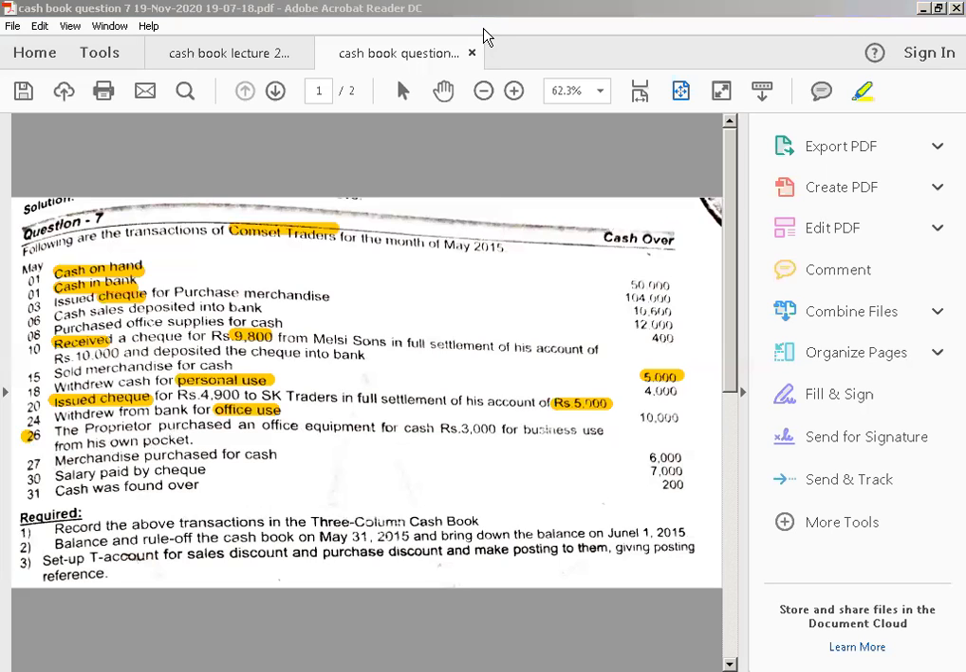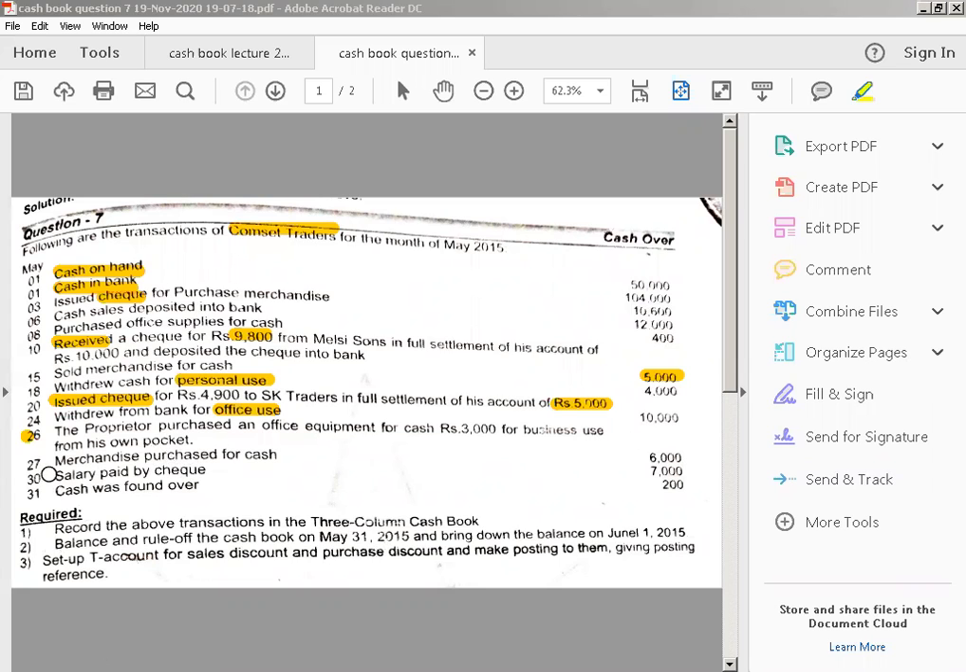Okay, then we have purchase merchandise for cash. We have purchase merchandise for cash 27. This is your purchases in the cash column.